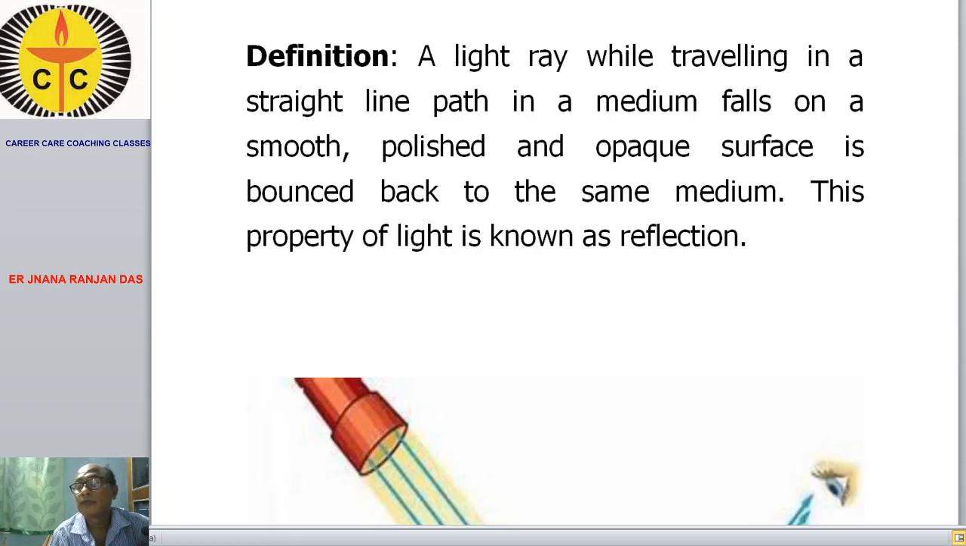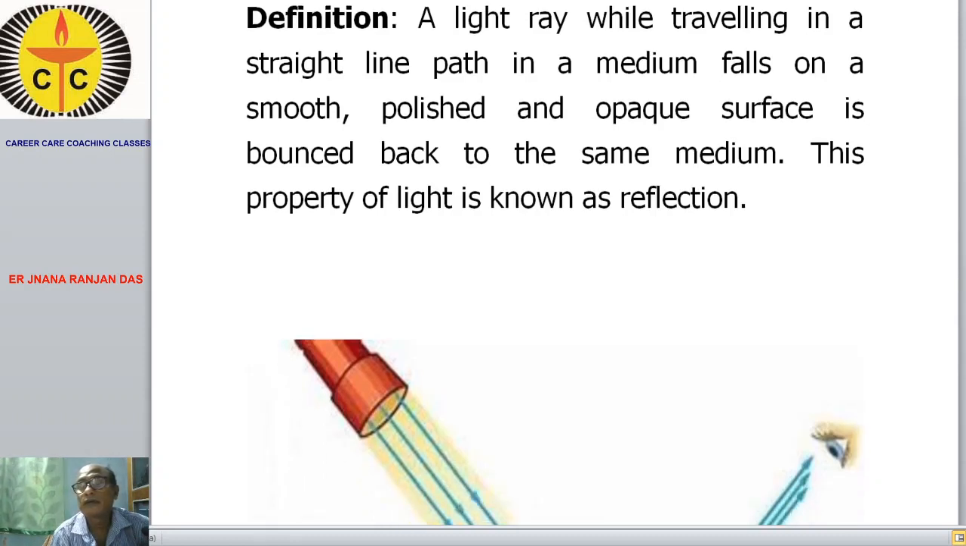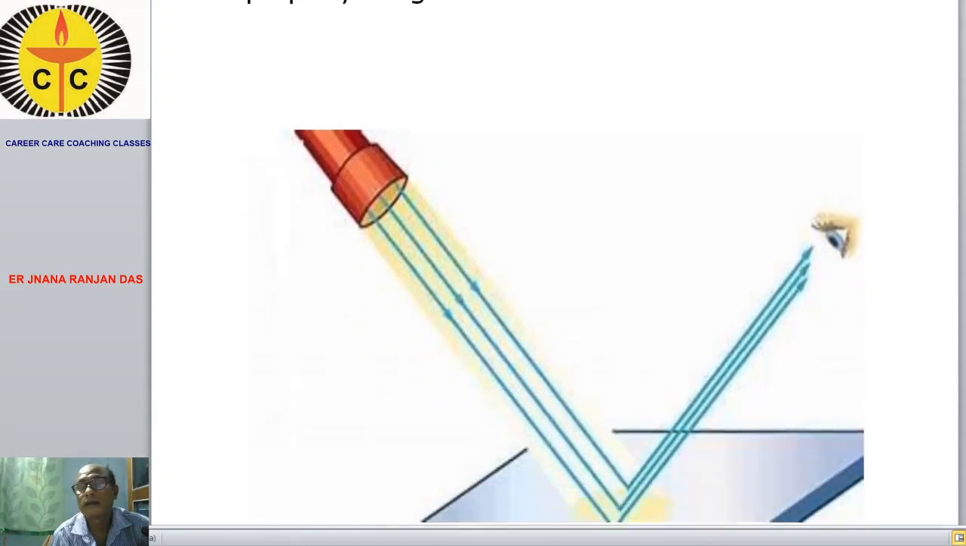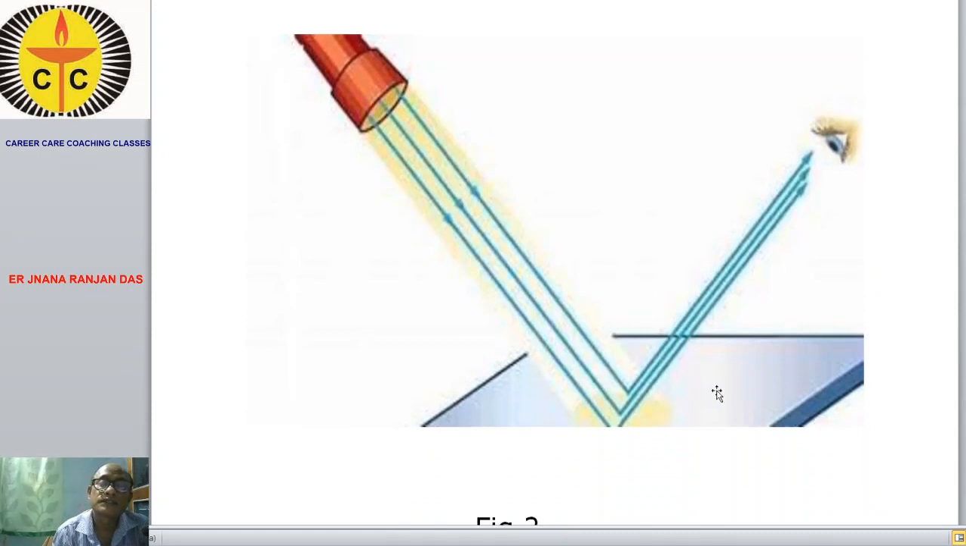You see, a figure has been given. This is a reflecting surface. The light is coming from a source and falling on this smooth, polished, opaque surface. It is bounced back. So the light is reflected in this way. This is the explanation of how light reflection takes place.